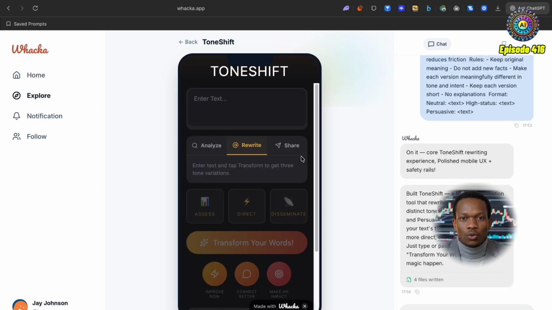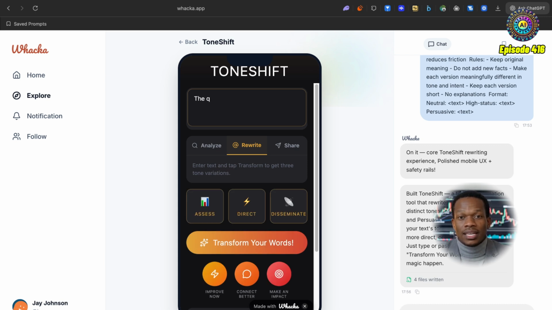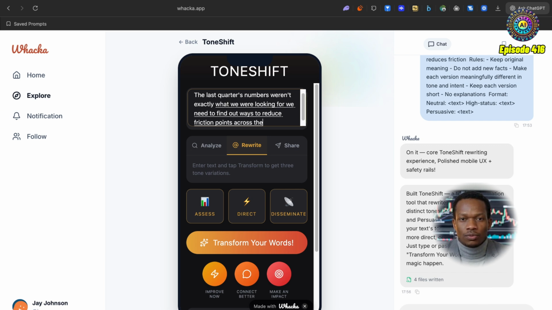Okay, great. And now we've got this app. I'm just going to test it out with a random piece of text. Let's say the last quarter's numbers weren't exactly what we were looking for. We need to find out ways to reduce friction points across the workflow, specifically with regards to how we're spending time, energy, attention, and money.